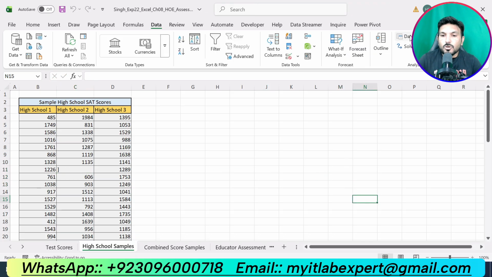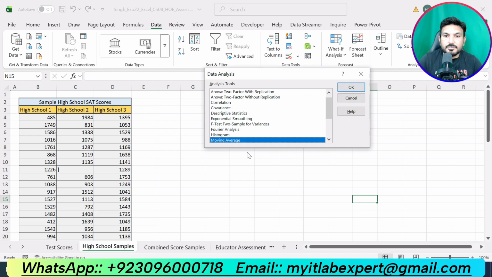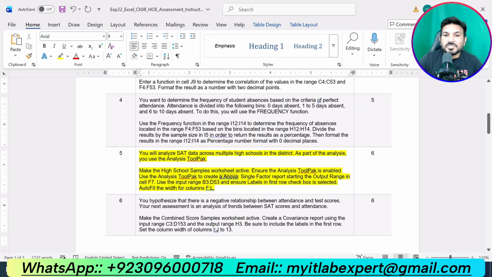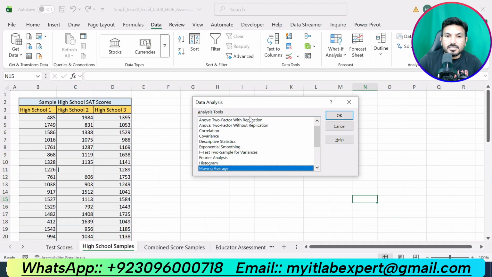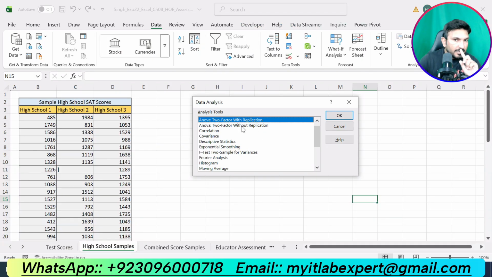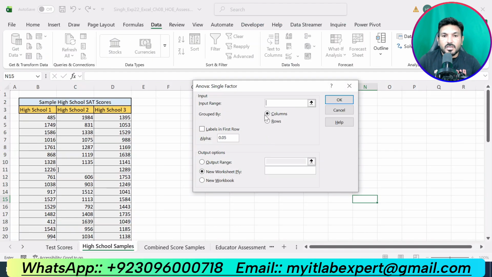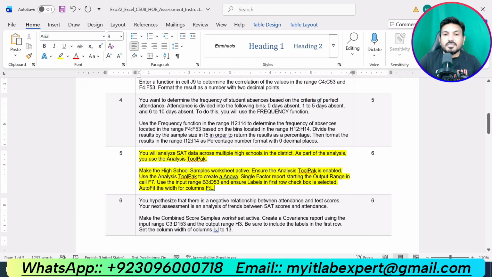So now we are supposed to click on data analysis, and we are supposed to perform single factor ANOVA. Select this one, ANOVA single factor. Oh sorry, it is two factor. Let me see, single factor, this one. Click OK. Now our input range is given in the instruction.